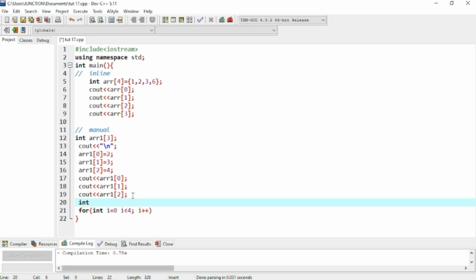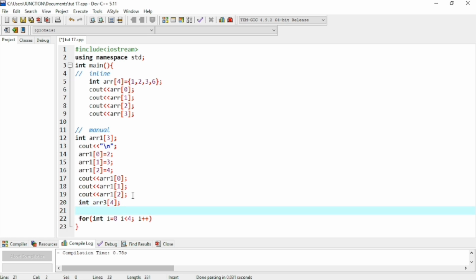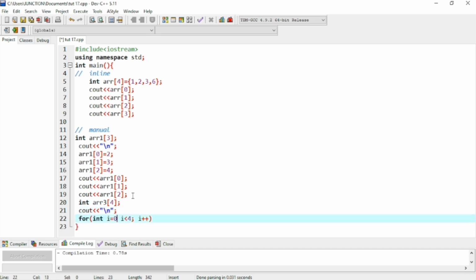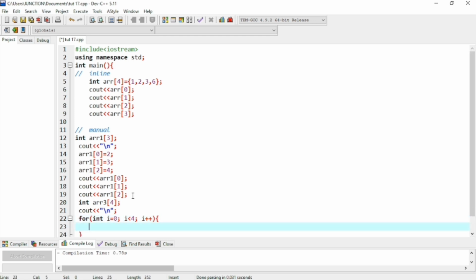And in here we are going to write an array, the third array, where I define its size as 4. After this we use cout with \n to give a one line difference. And after this we just need to assign the value, array i.